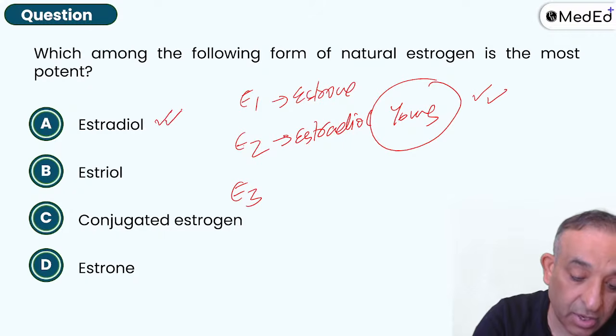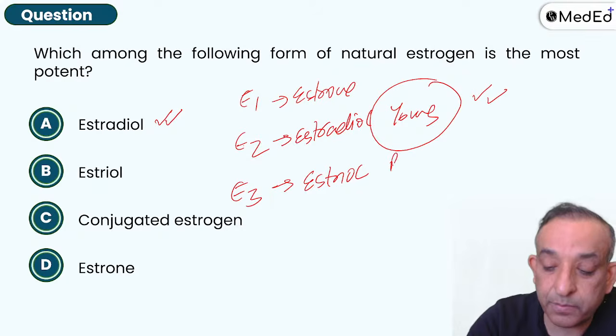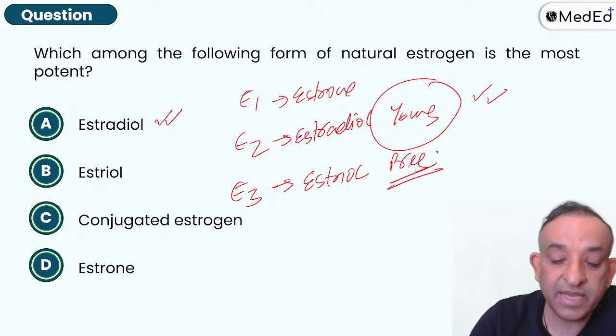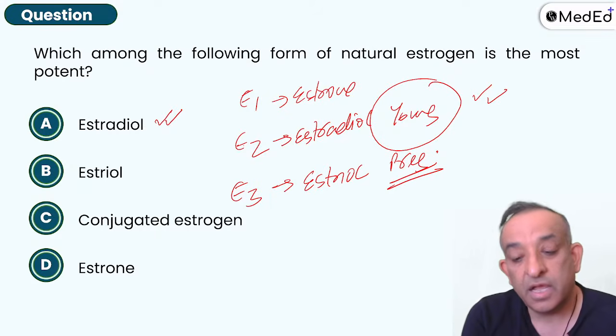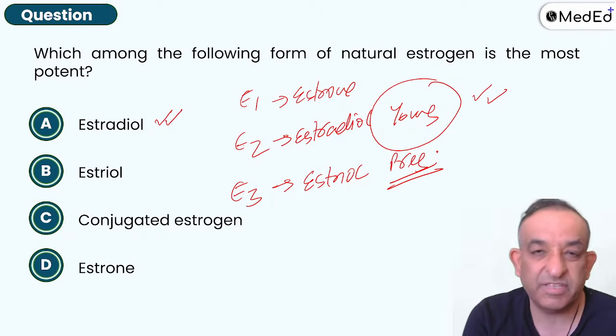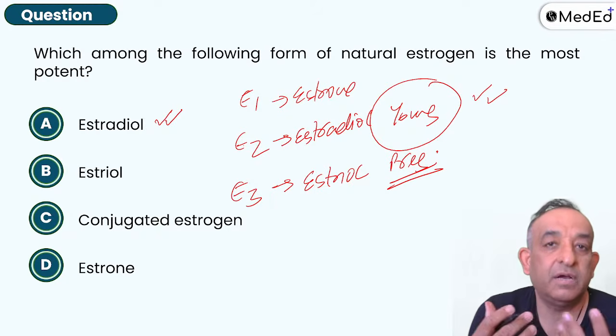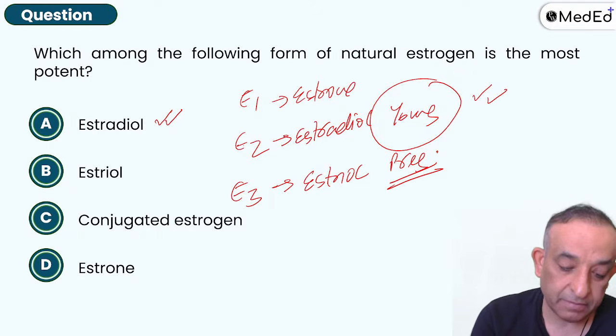E3 is estriol, and that is seen in pregnant mothers. So yes, the answer is estradiol, which is the most potent form of estrogen. In women who are postmenopausal, you'll see more of estrone, which is not so potent. That's why women have problems of estrogen deficiency. And in pregnancy, you have more of estriol, right? So that's a simple question. You knew that answer very well.